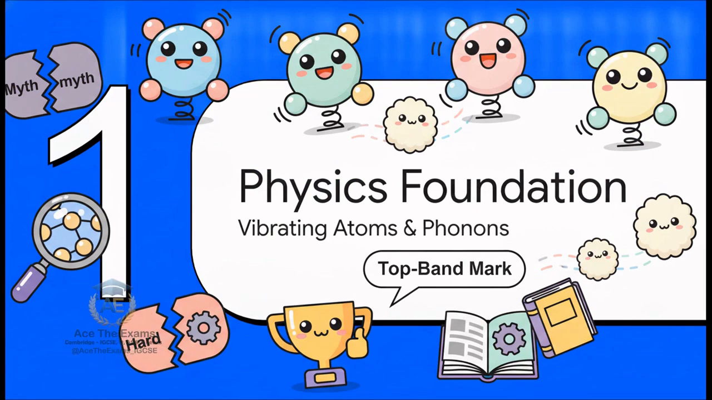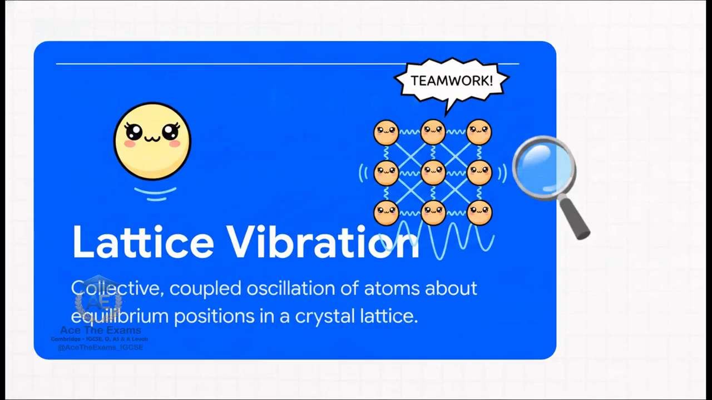Vibrating atoms and phonons. The crucial point here is understanding the fundamental difference between one isolated atom vibrating all by itself and a vast system of atoms vibrating together as a coupled network. This is what we call a lattice vibration. It's the collective, coupled oscillation of atoms about their equilibrium positions within a crystal lattice. They're not acting alone. They're a team working together.